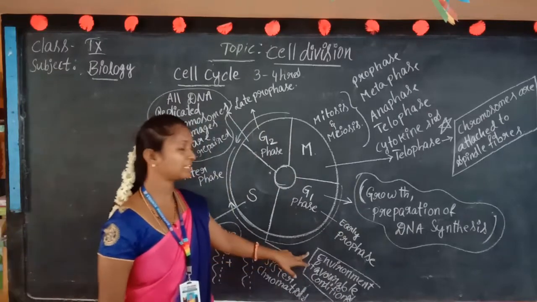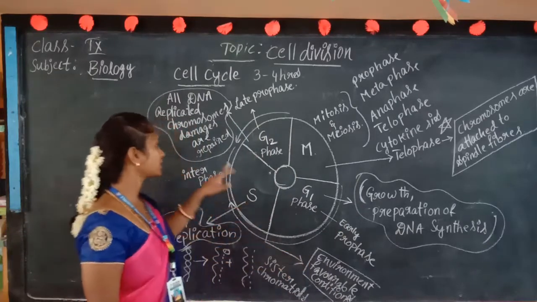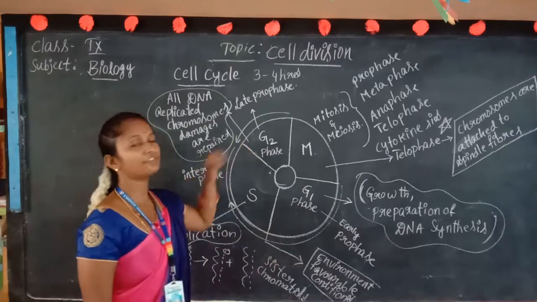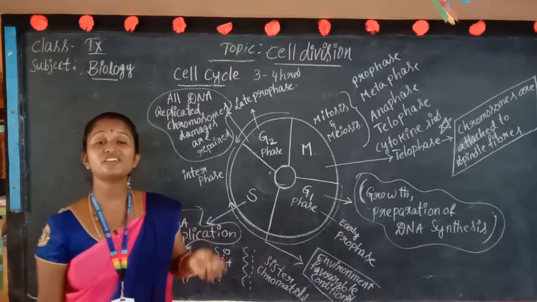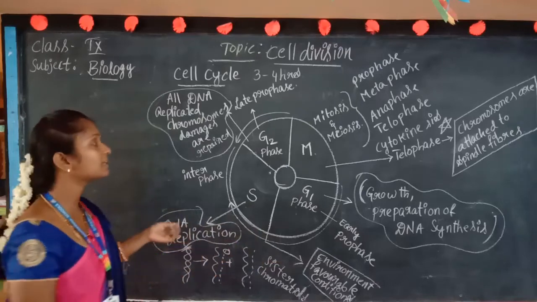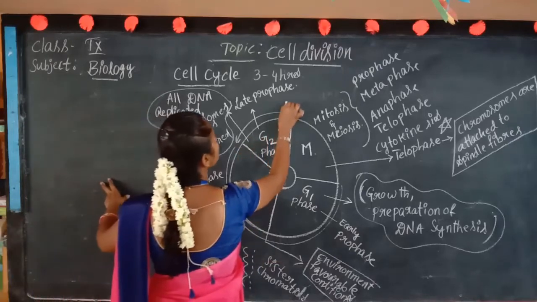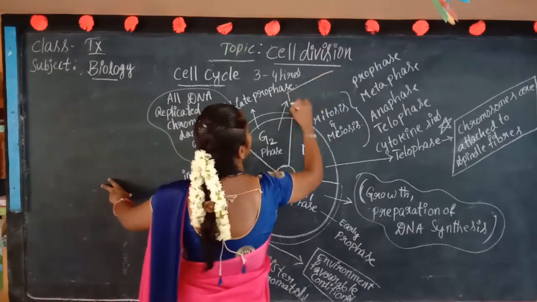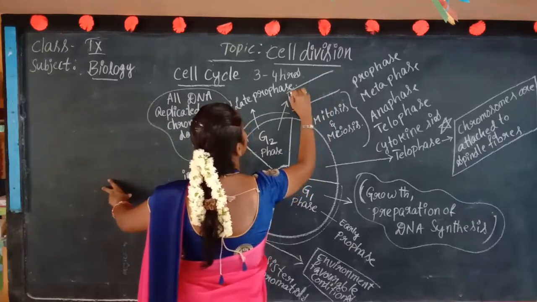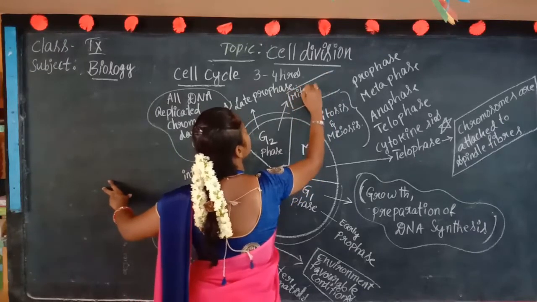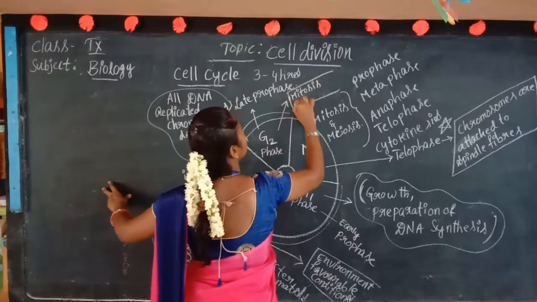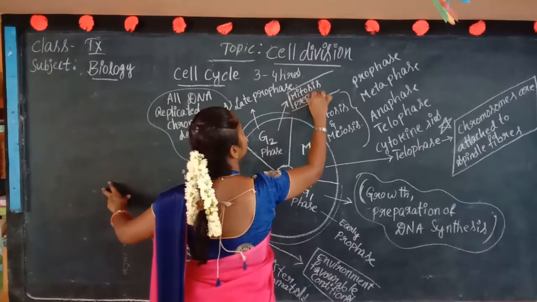That's why the environmental conditions are going to be checked. And next, in the G2 phase also, whether the preparation of mitosis is going to occur or not. This is also one more checkpoint. Mitosis preparation.